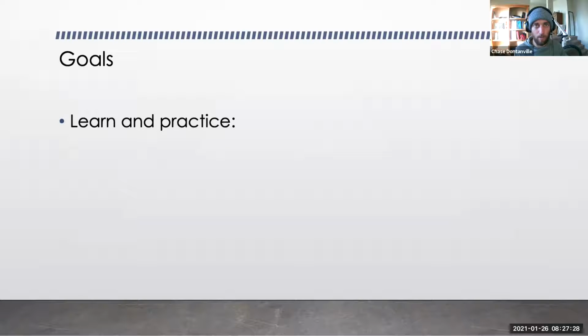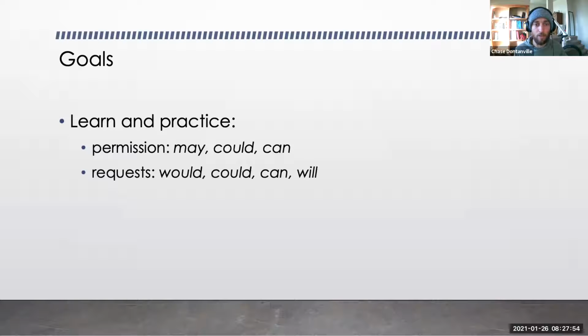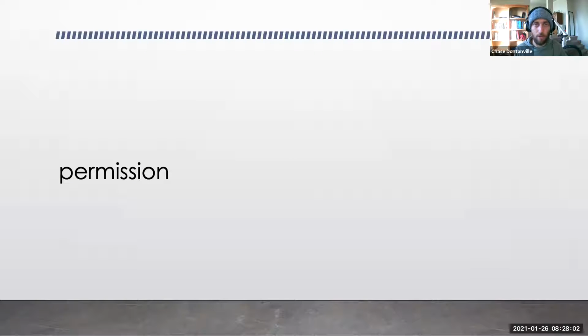So remember, what are we talking about in this unit? Modals, modal verbs. We've looked at can, could, might, may not, might not, was, were able to, be able to. And we looked at these for ability and possibility, logical conclusions. Now we're going to look at permission. So giving permission using may, could, and can. And requests using would, could, can, and will. So permission and requests. First, permission.